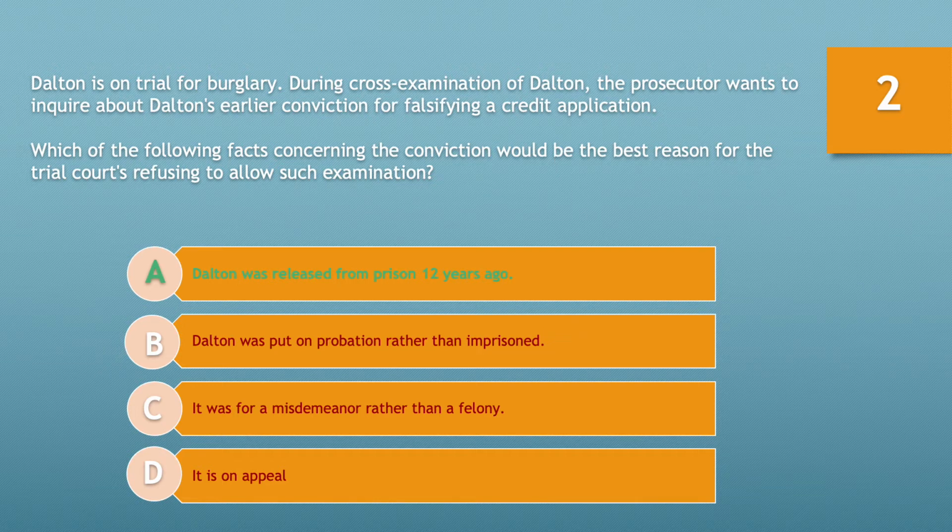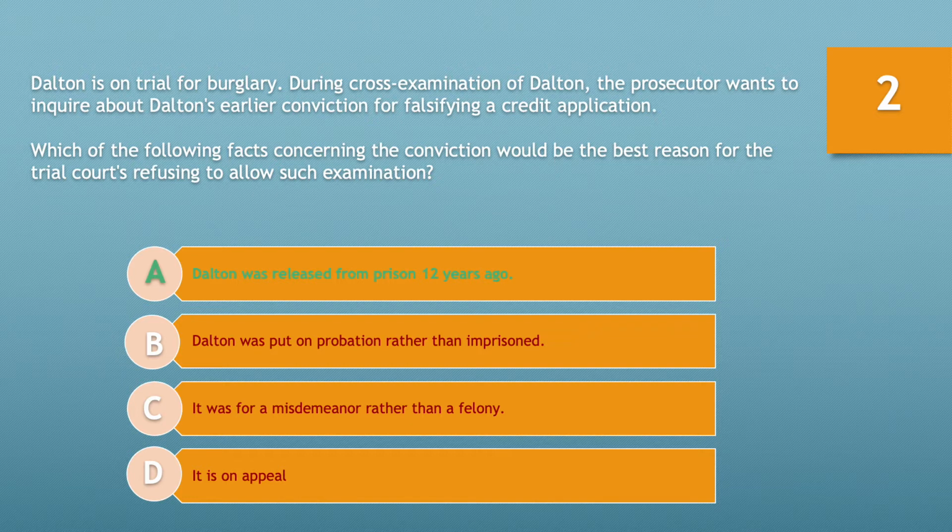If you chose option A, Dalton was released from prison 12 years ago, you'd be correct. All convictions for false statements, perjury, forgery, etc. are admissible to impeach a witness, whether felony or misdemeanor. Under the federal rules of evidence, convictions more than 10 years old from the date of the conviction are inadmissible unless the offering party shows that its probative value, supported by specific facts and circumstances, substantially outweighs its prejudicial effect, and the proponent gives an adverse party reasonable written notice of the intent to use it, so that party has a fair opportunity to contest its use.